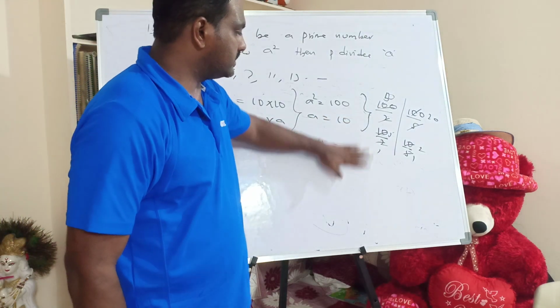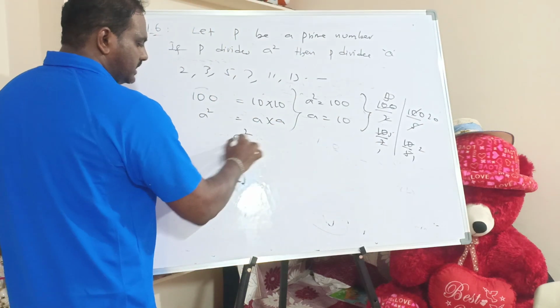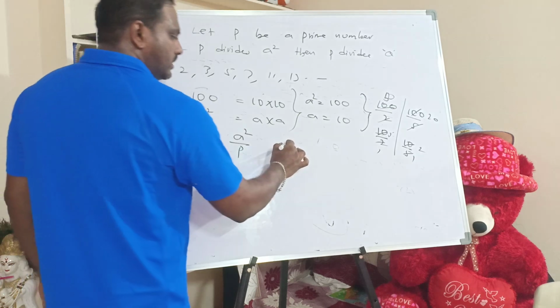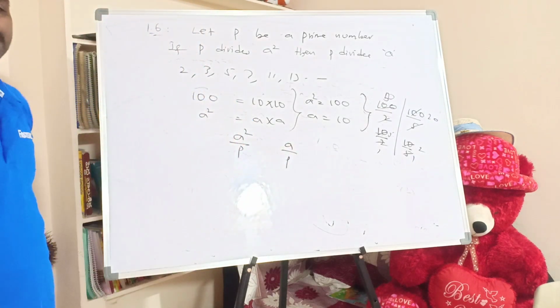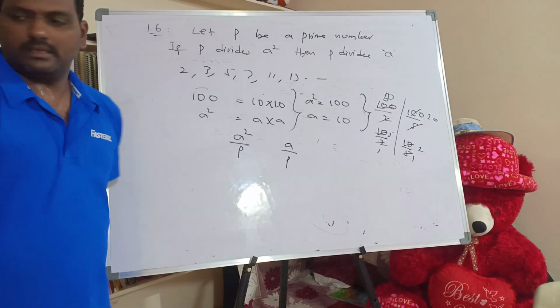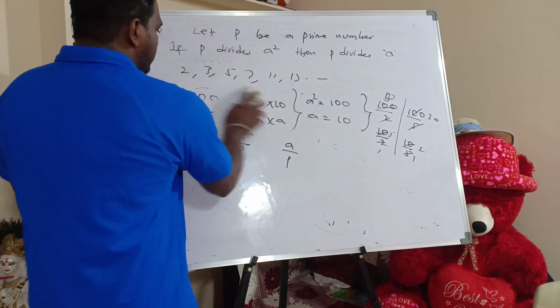So what is the concept in this case? If A square is divided by P, no doubt A will be divided by P. Got it? I'll tell one more example also. You can take any number.